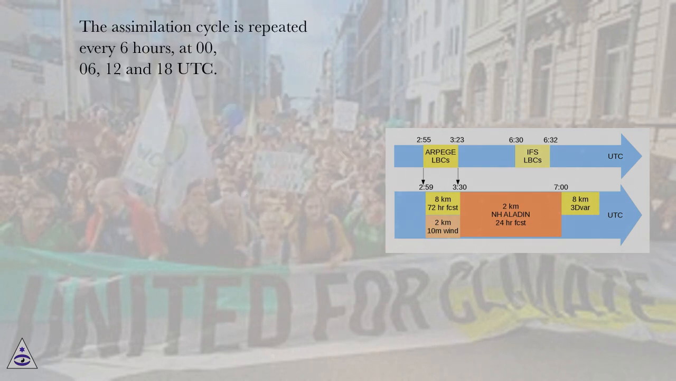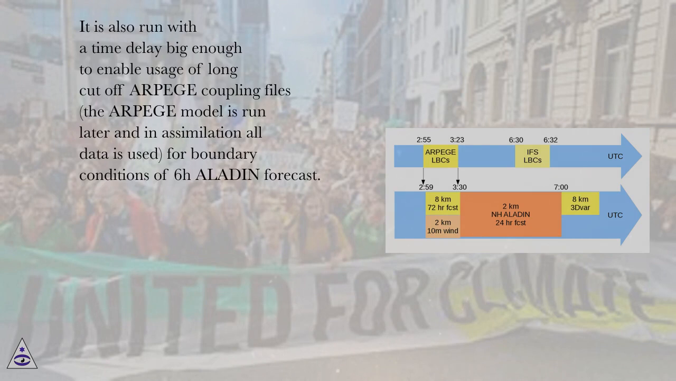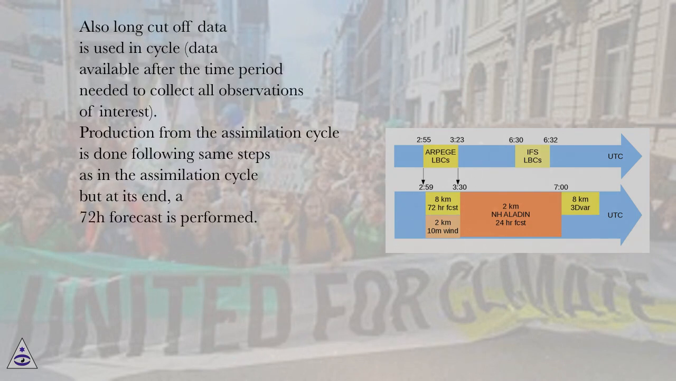The assimilation cycle is repeated every 6 hours, at 00, 06, 12 and 18 UTC. It is also run with a time delay big enough to enable usage of long cutoff or PEJ coupling files. The PEJ model is run later and in assimilation all data is used, for boundary conditions of 6 hours ALADIN forecast. Also long cutoff data is used in cycle, data available after the time period needed to collect all observations of interest.